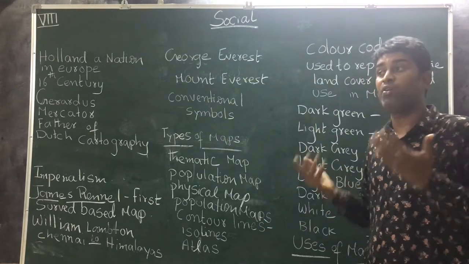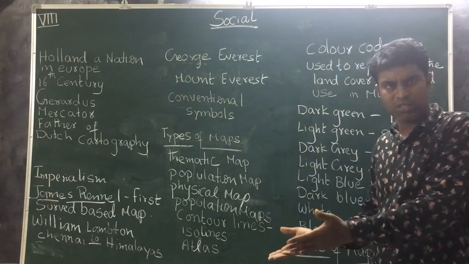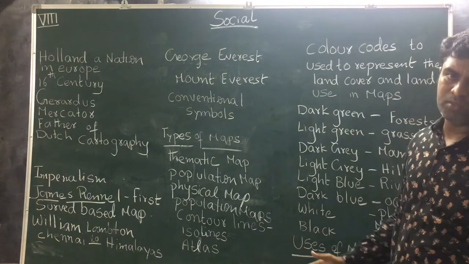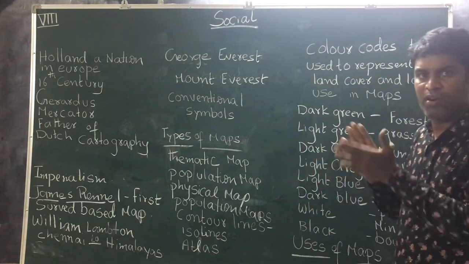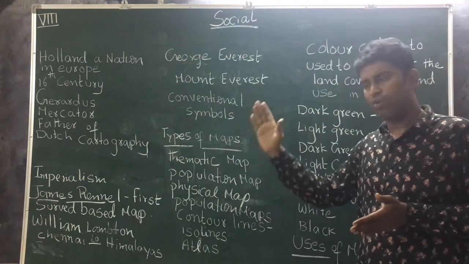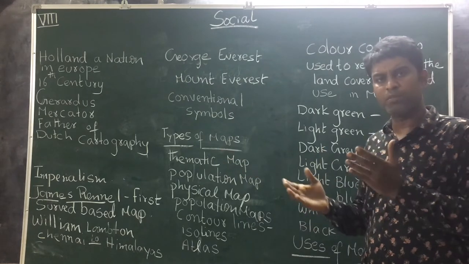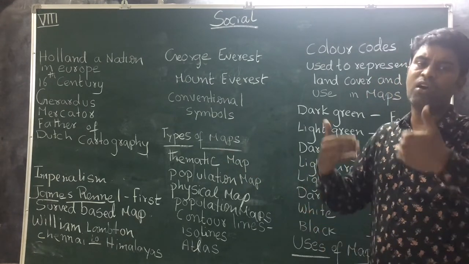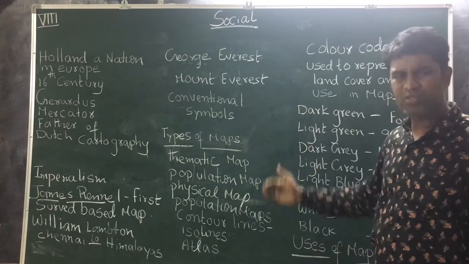By maps, we can know where the rivers are, and what oceans are present in any country. By maps, we can know where the plateaus are, and where the forests are. All these things can be known by maps. You know, in maps, PO means post office, PS means police station. These are all represented. So these are all uses of maps.